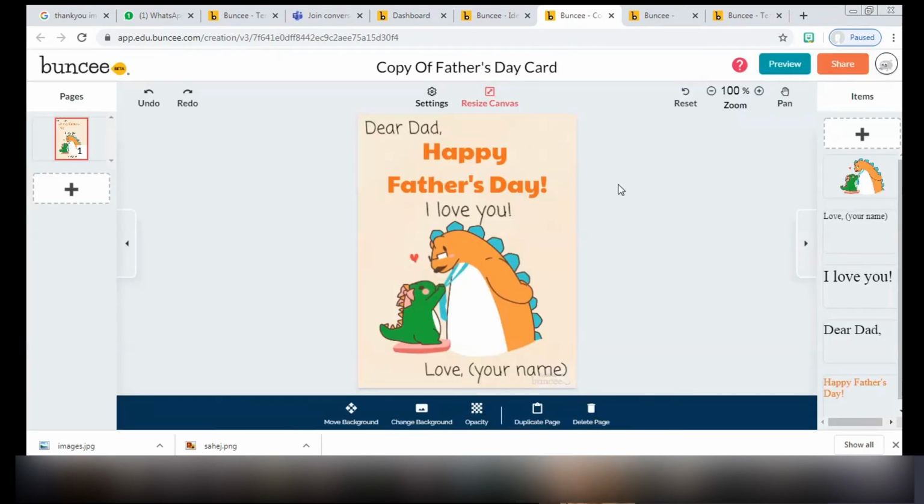So is the query clear? Yes, ma'am. Ma'am, I have one more query: can we put a different kind of background in each page?